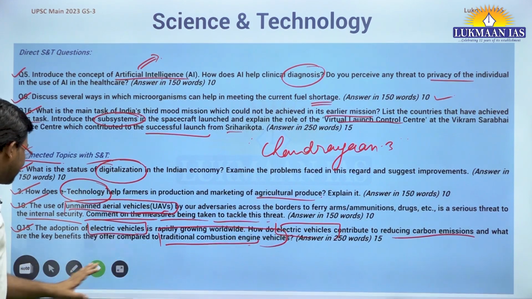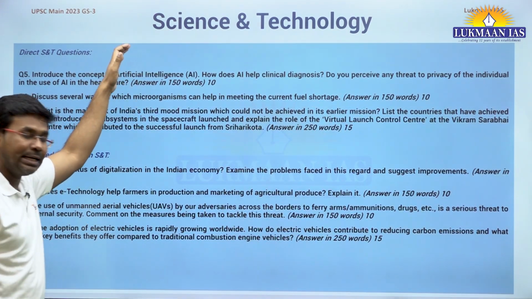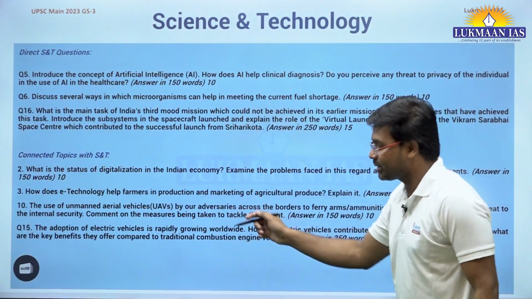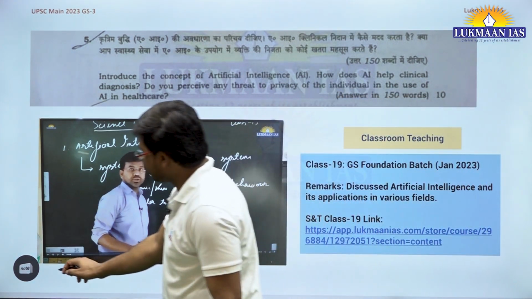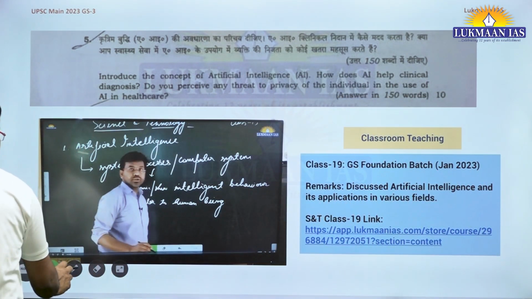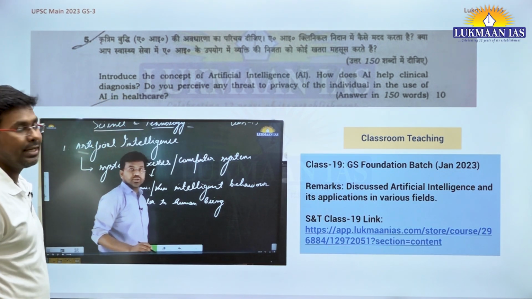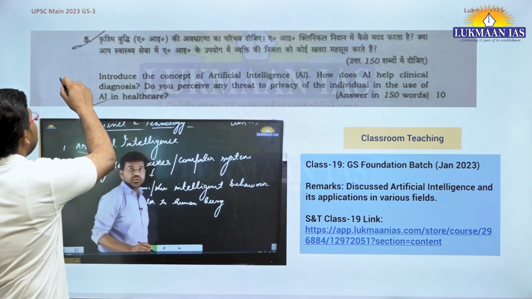Okay, so science and technology is not only related to science and technology, it does have relevance with other fields also. So these are the 7 questions that can be connected with science and technology. So let us quickly see the first question that we have discussed, right? It says, introduce the concept of artificial intelligence. How does AI help clinical diagnosis? Do you perceive any threat to privacy of individuals in the use of AI in healthcare?